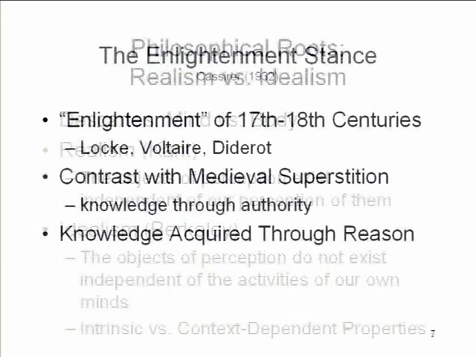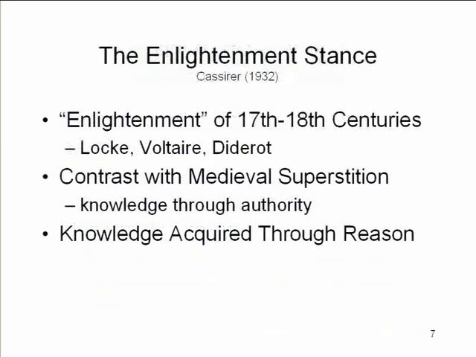This debate also plays itself out in what the German philosopher Ernst Cassirer called the Enlightenment stance, the philosophical stance that emerged in Europe and the Americas in the 17th and 18th centuries, which basically argued that humans had the capacity to reason their way to correct knowledge. This Enlightenment stance is usually contrasted with the stance people took in the medieval period, the so-called Dark Ages, where the knowledge that you had was acquired through authority. Your king or your prince or your bishop or your church or whatever told you what was true, and you believed it because these authority figures told you what was true.